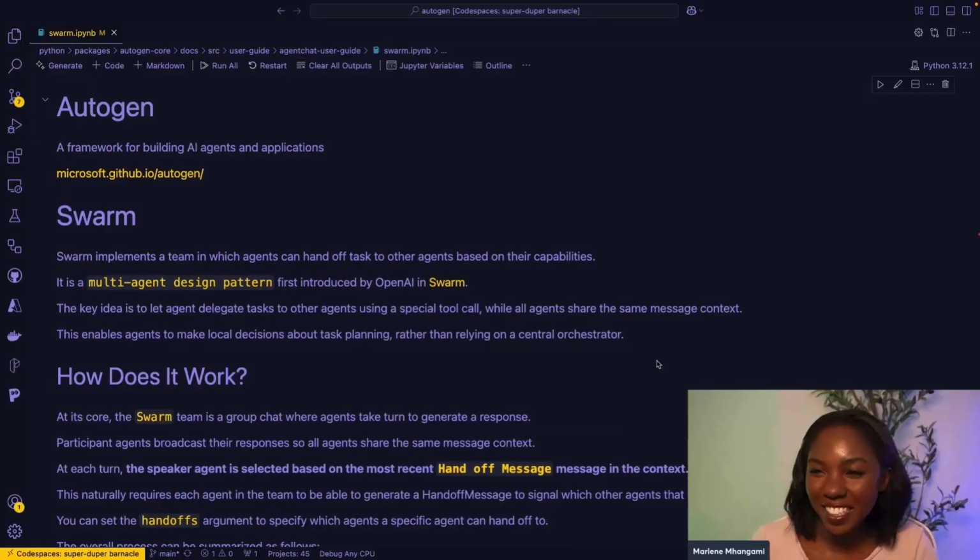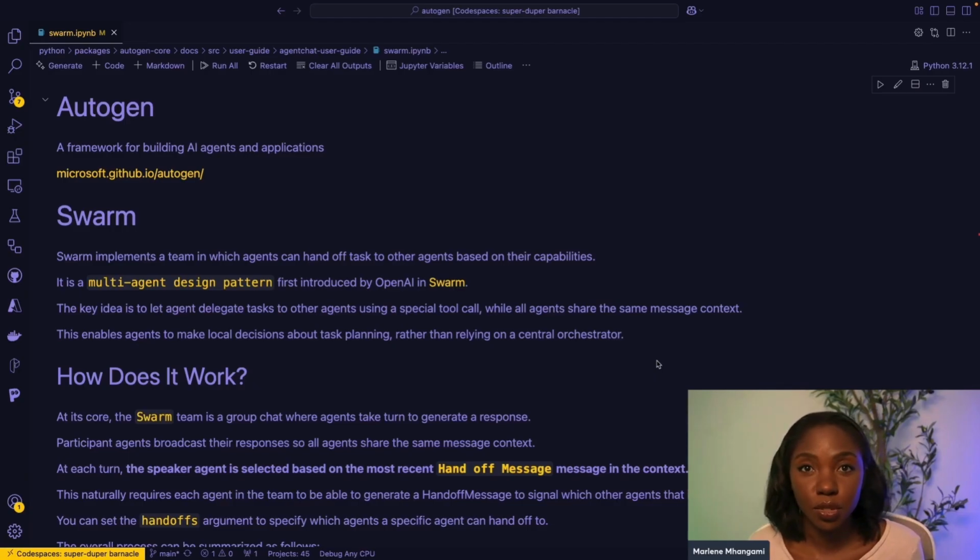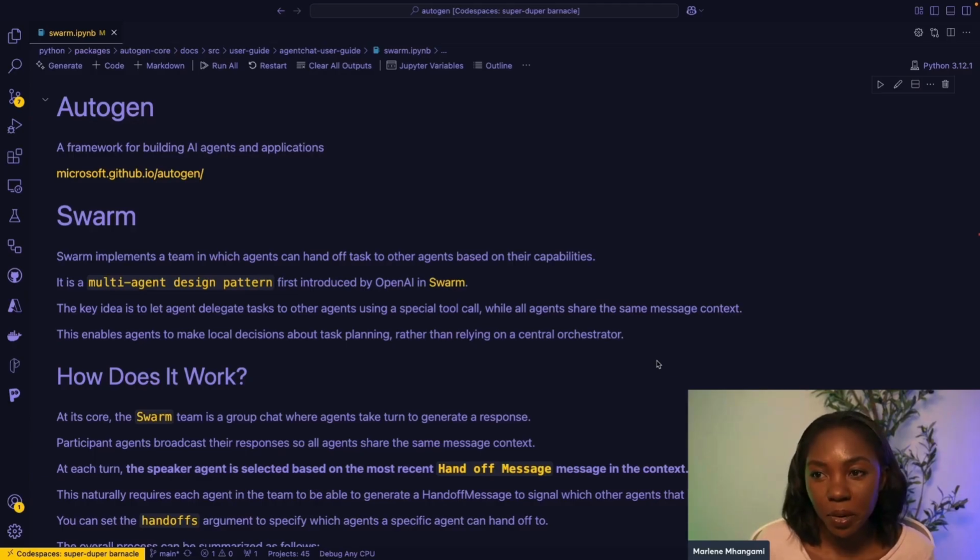Okay, so now we can go ahead and jump into our Jupyter notebook and try to understand what exactly Autogen is and what Swarm is as well. So the first thing is Autogen itself. Autogen is a framework for building AI agents and applications. Like I mentioned earlier, I think Autogen is particularly good for multi-agent solutions. So you can use it with a lot of other things. You can even use Autogen with LangChain, for example. And it's a great framework when you're trying to build out much larger systems.